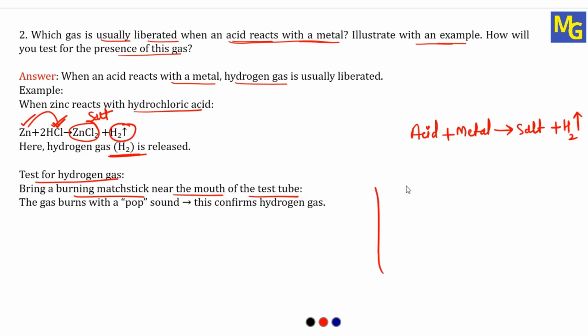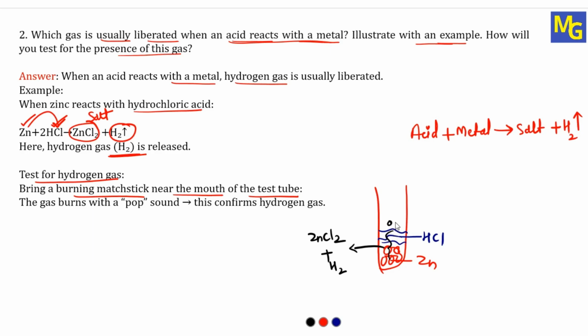So let me show it here. This is a test tube in which we are doing the reaction. Imagine this is the test tube. I took zinc granules, and to these zinc granules I'll add HCl. So let me write it. This is HCl and this is the zinc granule. In this test tube the reaction takes place and there is a formation of ZnCl2, zinc chloride, and hydrogen gas.